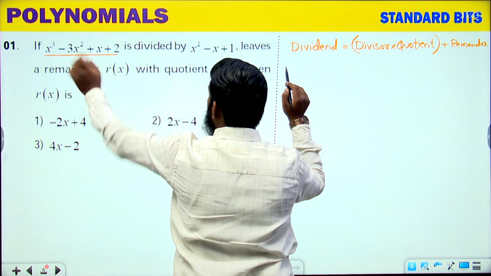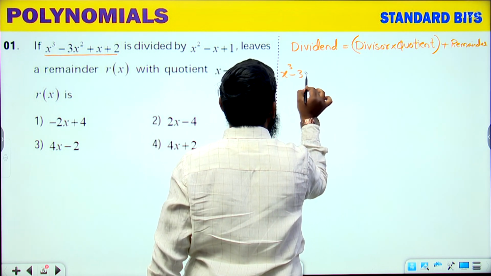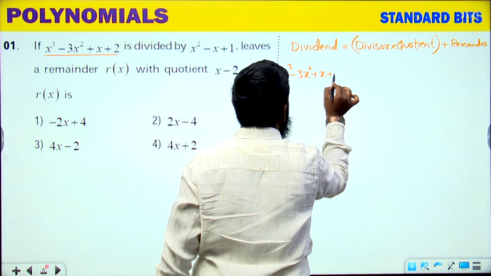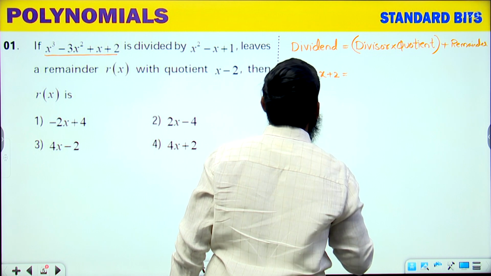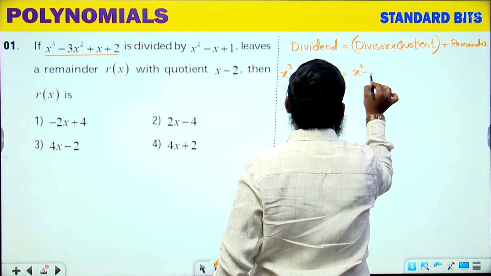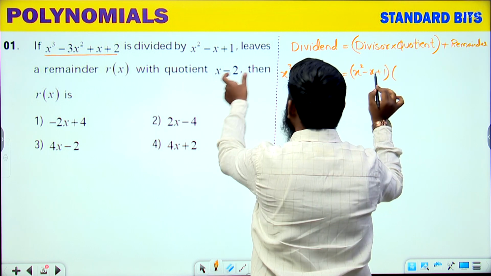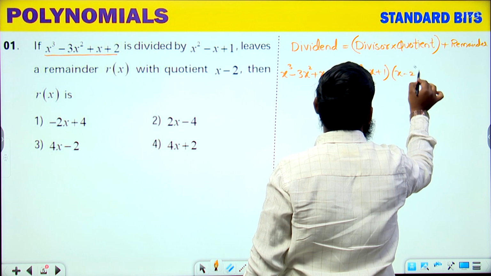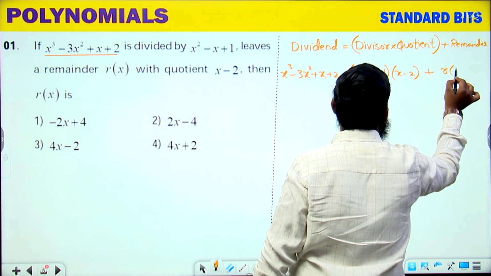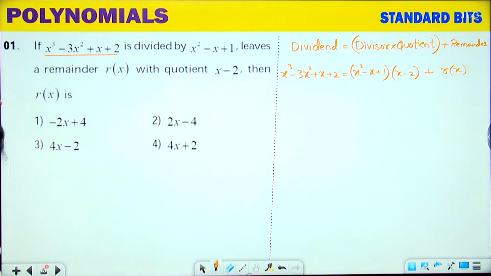Now, dividend means what we write over here: x cube minus 3x square plus x plus 2. It is equal to the divisor, which is x square minus x plus 1, into the quotient, x minus 2, plus the remainder, r of x. Like this we have taken. Now we have to find the value of r of x.